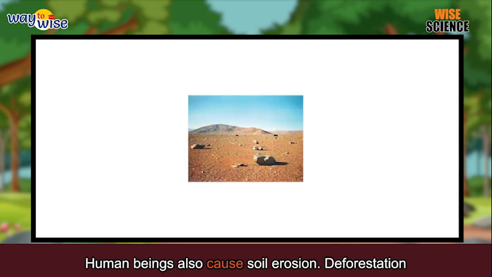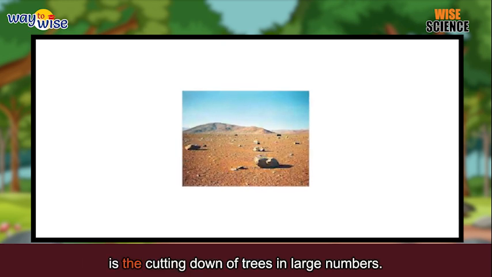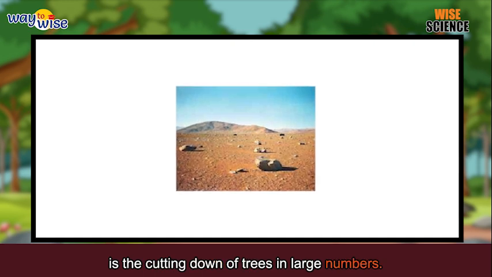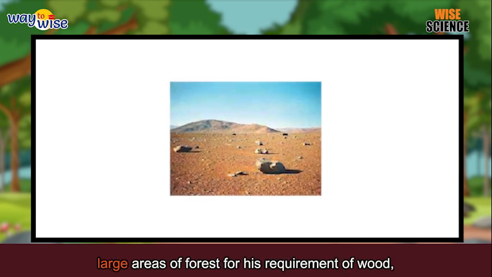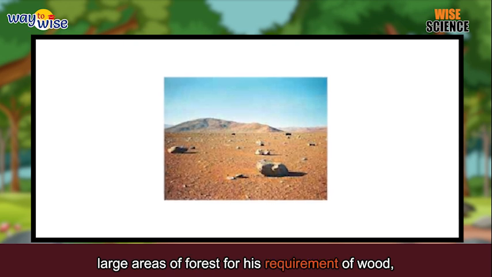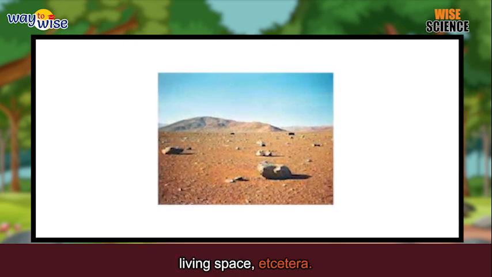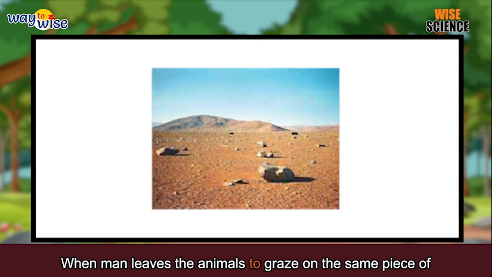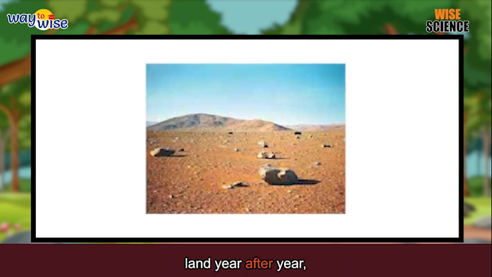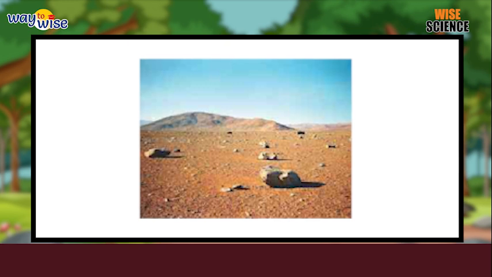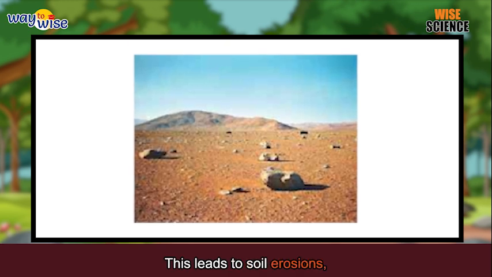Human beings also cause soil erosion. Deforestation is the cutting down of trees in large numbers. Man has cleared large areas of forest for his requirement of wood, living space, etc. When man leaves the animals to graze on the same piece of land year after year, the land becomes bare. This leads to soil erosion.